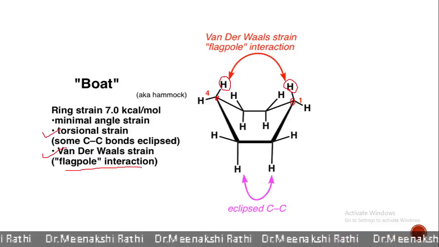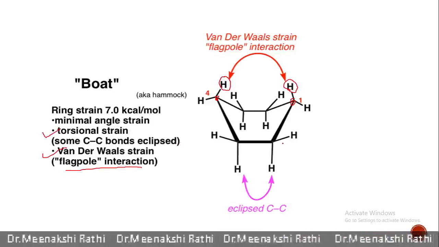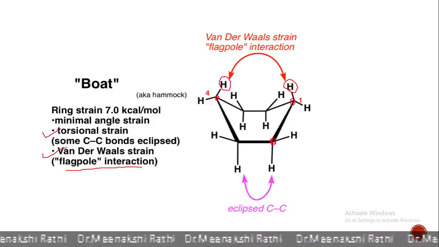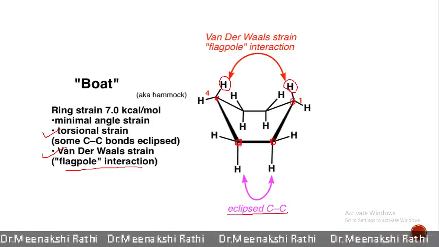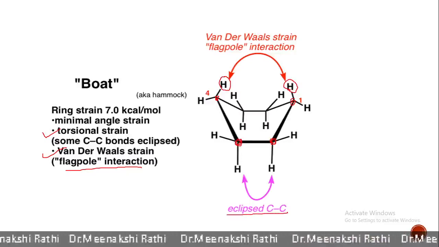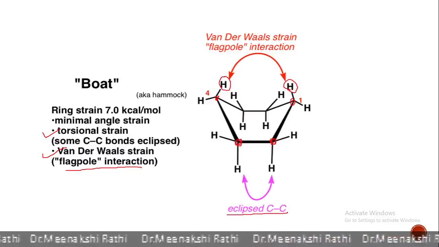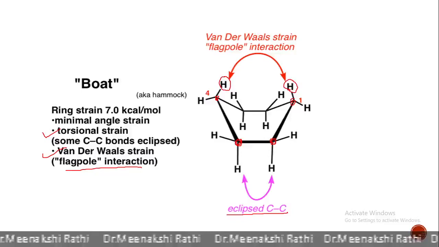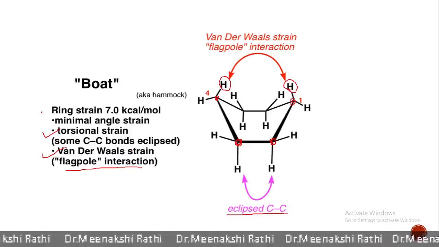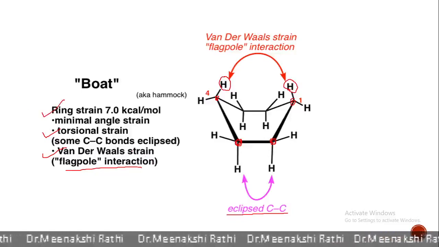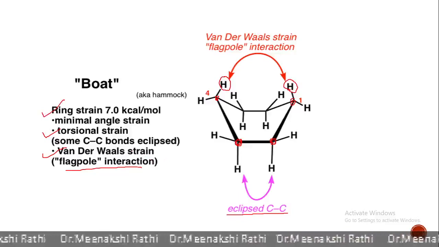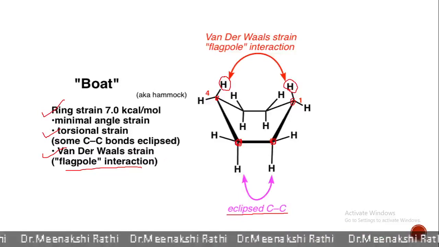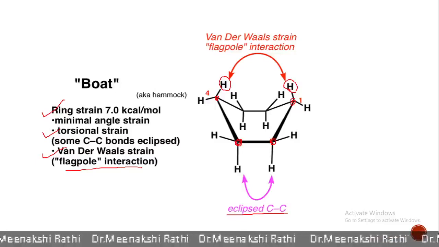There is torsional strain also, because you can see here these carbon-carbon bonds are in eclipsed form. And if there is eclipsed conformation, some torsional strain is developed. Boat conformation also possesses some ring strain, and hence boat conformation is less stable than the chair conformation.